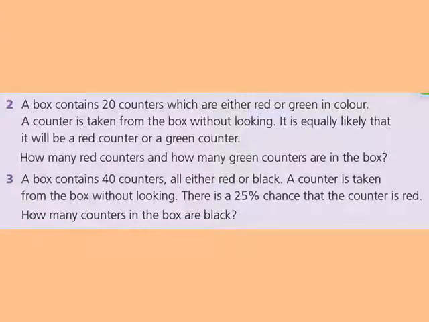So in your copies now, I would like you to have a go at both of these questions. You don't need to take the question down, but you do need to write things down, like the expected number of red, the expected number of green, things like that. Write down probability times number of trials. So make sure you're showing off every step of the calculation. I know that these aren't tricky numbers, but what we're practicing here is how you show off your work.